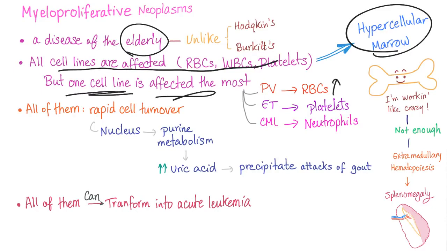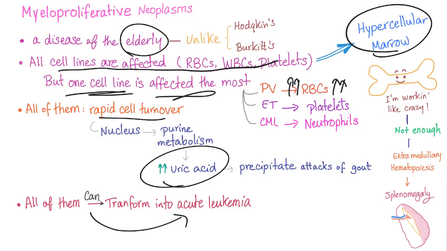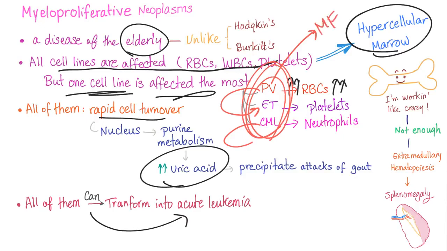In case of polycythemia vera, the red blood cells are super high in number. Rapid cell turnover will lead to hyperuricemia, and they can transform into acute leukemia. By the way, these three types of neoplasm can convert into each other. So polycythemia can be converted into ET, and it can be converted into myelofibrosis as well. This is called malignant transformation.